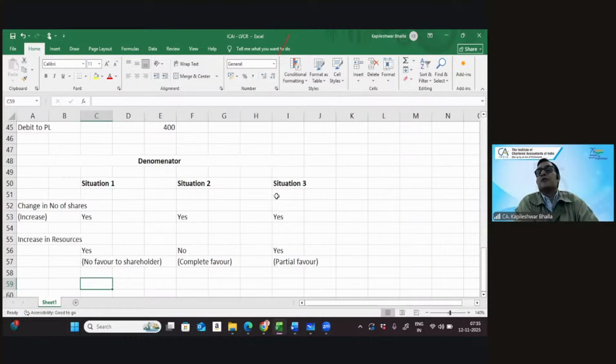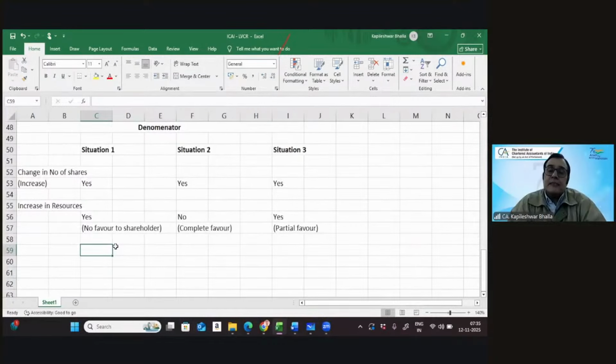So your inputs awaited. When I say there is a bonus issue, which particular situation would you like to put this into? The number goes up, and in this particular case, is the company doing any favor? You give the shares free of cost. So is there a complete favor to the shareholder?